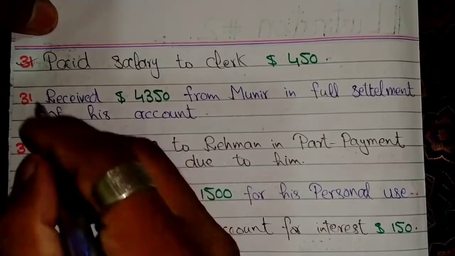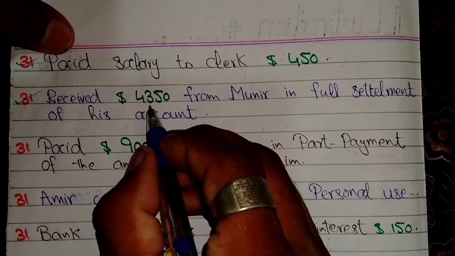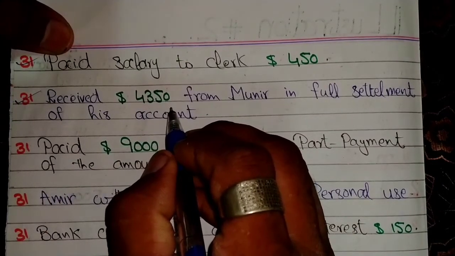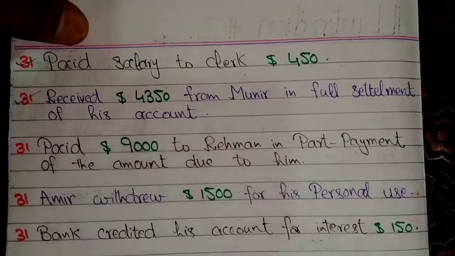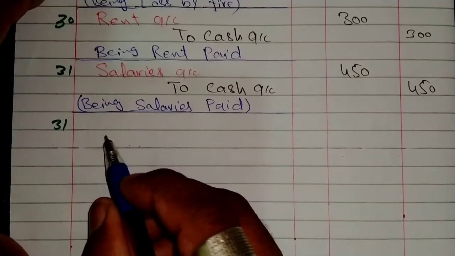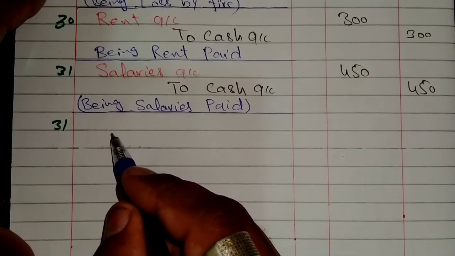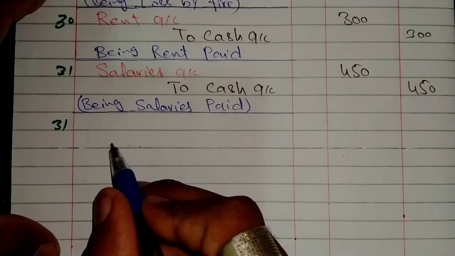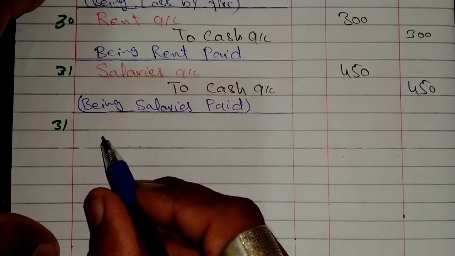On the same date, received $4,500 from Munir in full settlement of his account. Before entering this transaction in the journal, we must check the previous account of Munir.